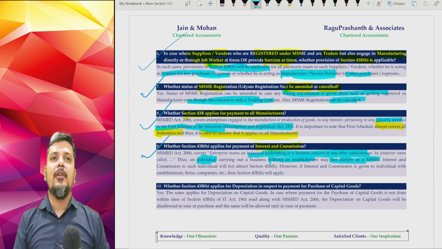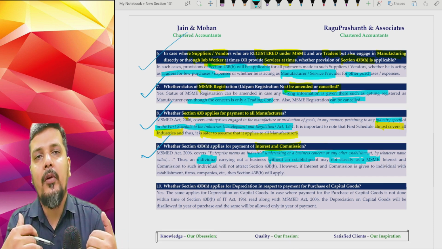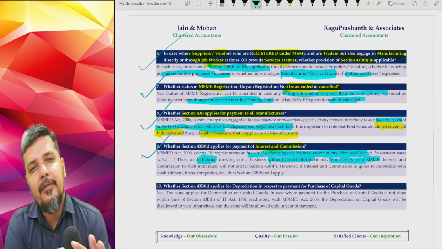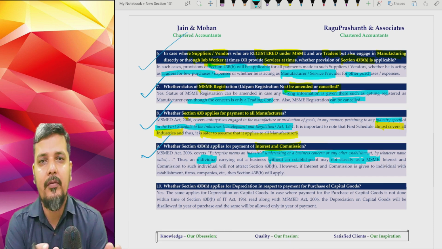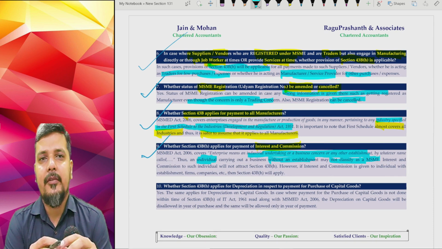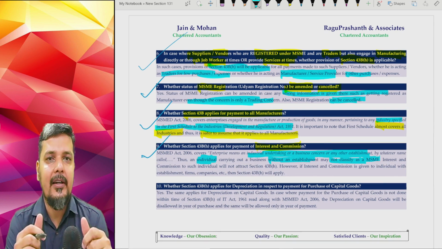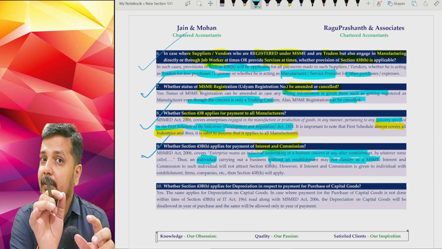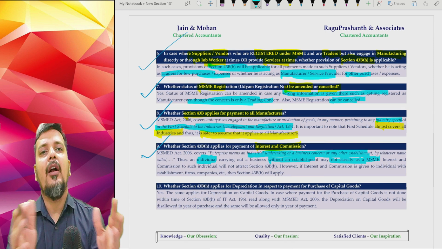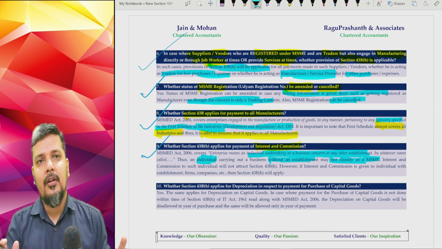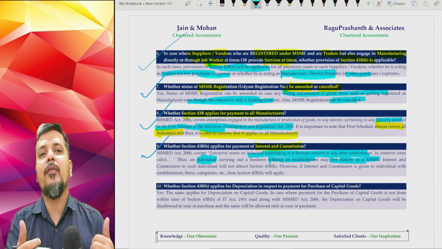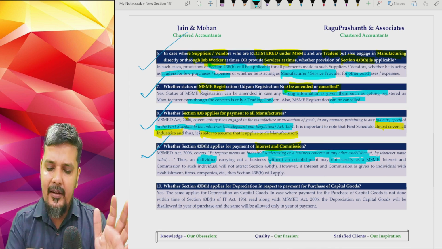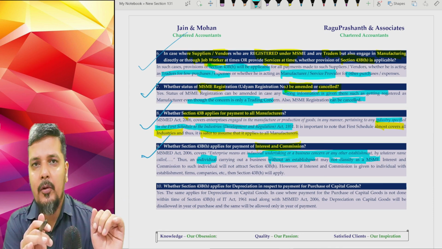Again, this is when you are going very aggressively. It is better and safer to always pay that interest and commission also within the due date of the MSMED Act. But technically, if the payment of interest or commission is paid to an individual, first point is individual. Second is he is not having any establishment. No such place. He is having his business only run by a phone. Then you may not be worrying about this provision.